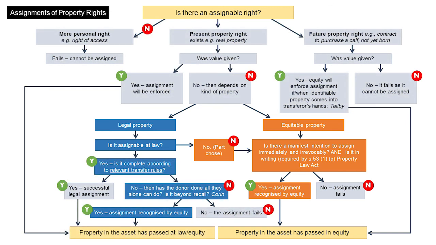So, in summary, you need to be able to do three things. 1. Correctly characterise the property. 2. Identify if the property is assignable. If so, you must apply the appropriate transfer rules at common law or in equity. 3. Reach a conclusion whether the transfer is complete at law or in equity, or whether the transfer fails completely.